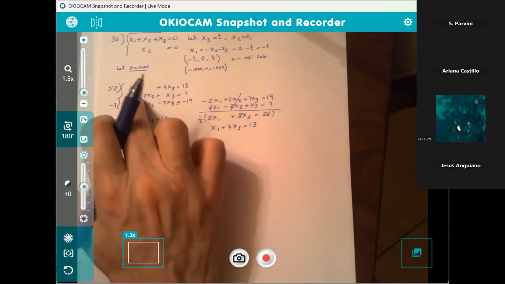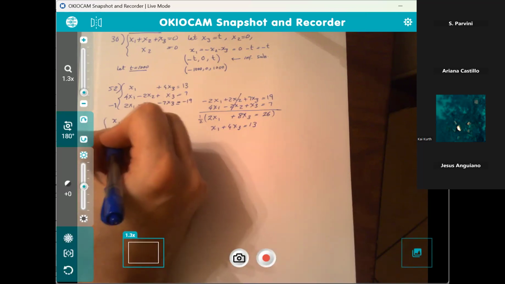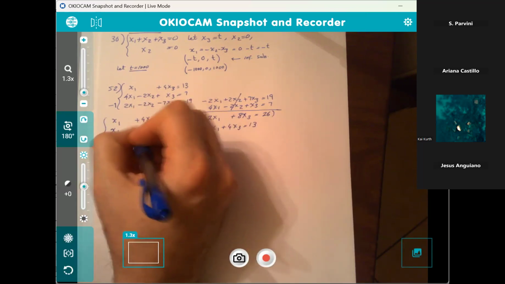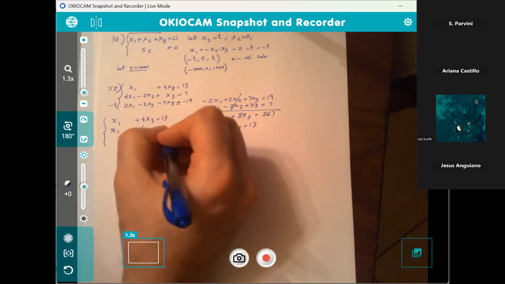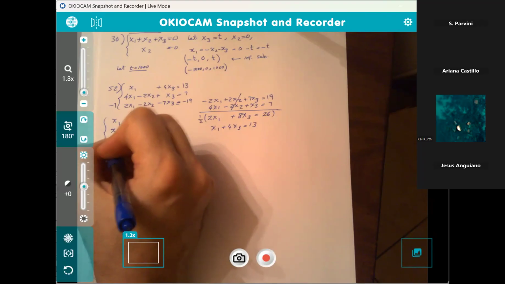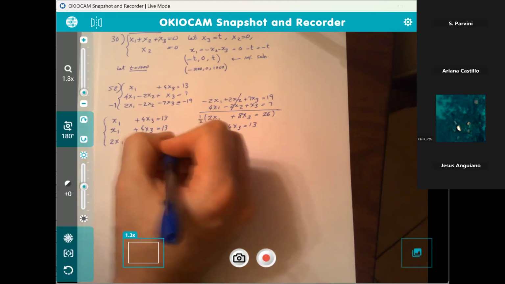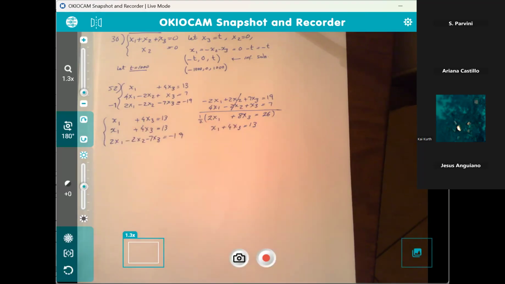And then we replace the second equation with x sub 1 plus 4x sub 3 equals 13. And the third equation is 2x sub 1 minus 2x sub 2 minus 7x sub 3 equals negative 19.